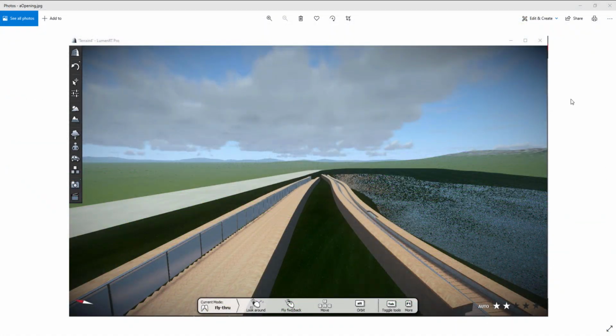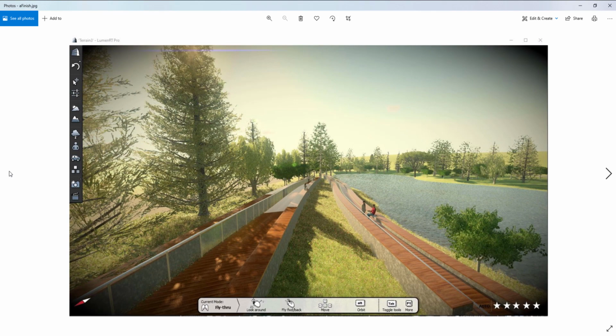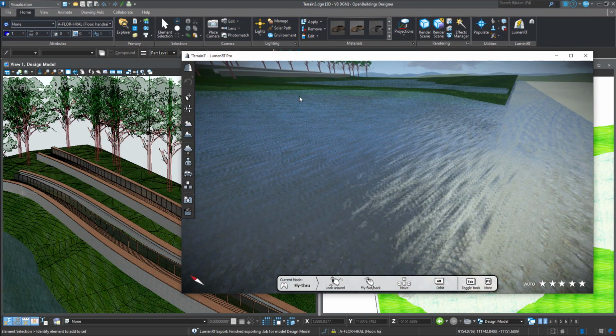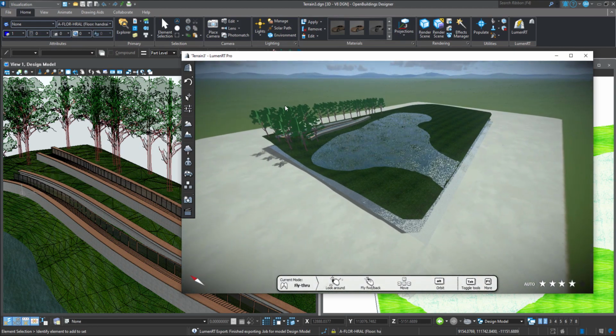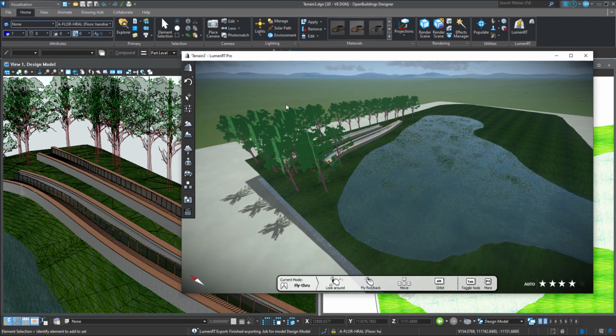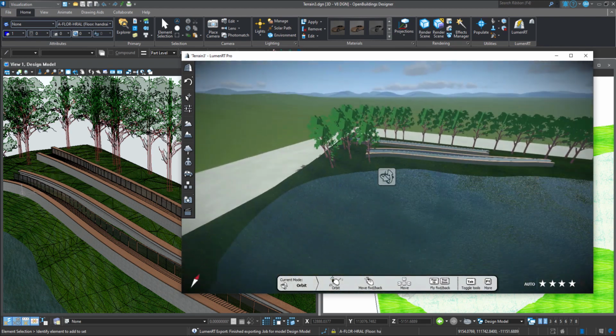So what we're going to work through is the process of turning something like this in LumenRT, which is what the model first appears as in LumenRT, to something like this. So we're going to add animation, we're going to add mood, atmosphere, warmth, people, trees, grasses and the like. A very simple process, but turning something very basic into something very nice. Okay, so here is our model in LumenRT. So first things we should do first is really tidy up our scene before we start animating.